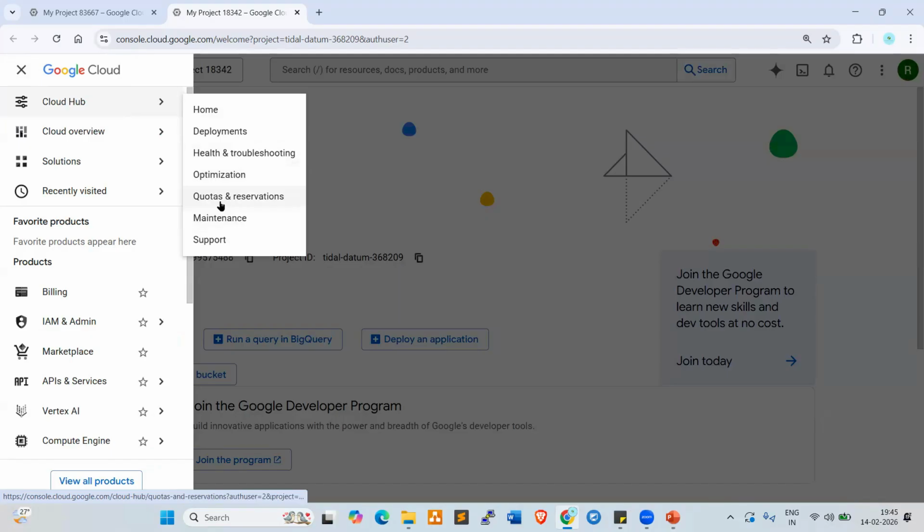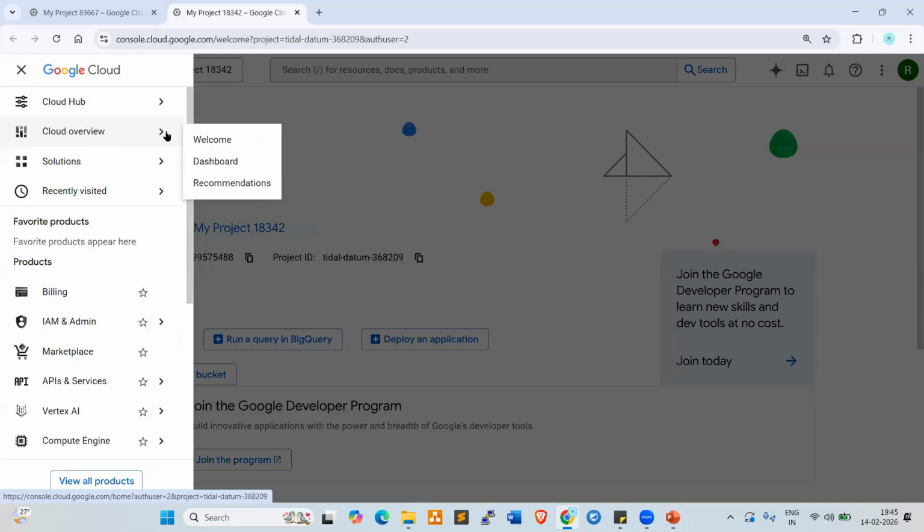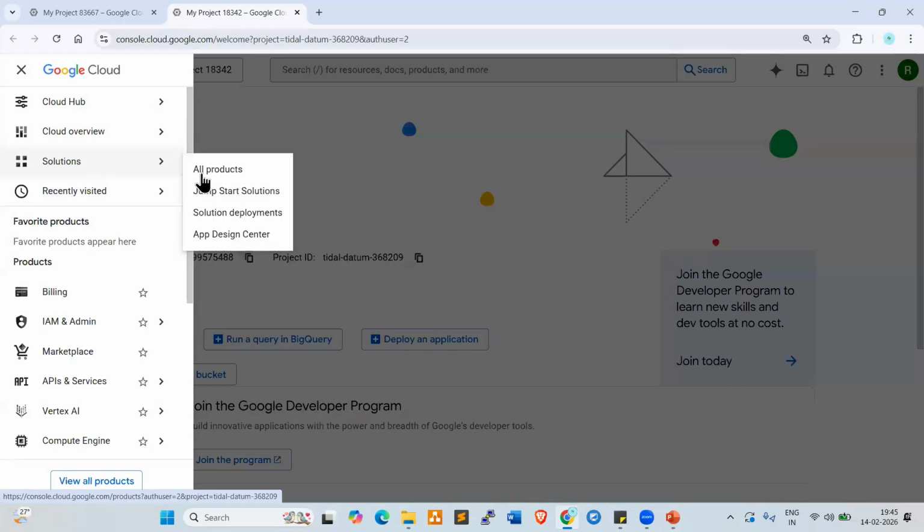So quotas, service quotas. Whatever the limitations of the services we have, we can check them here. Maintenance and support we can check here. Then cloud overview, welcome, dashboard, recommendations. Then solutions, all products, jumpstart solutions, solution deployments.